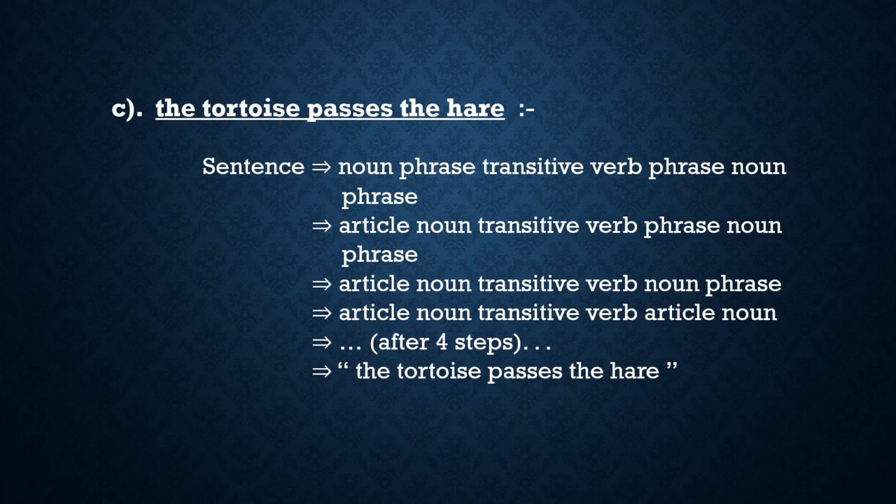Now third one, the tortoise passes the hare. The sentence to noun phrase, transitive verb phrase, noun phrase, article, noun, transitive verb, noun phrase, article, noun, transitive verb, article, noun. After the fourth step, we got the tortoise passes the hare.